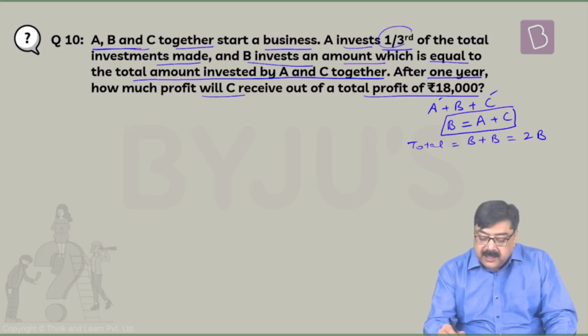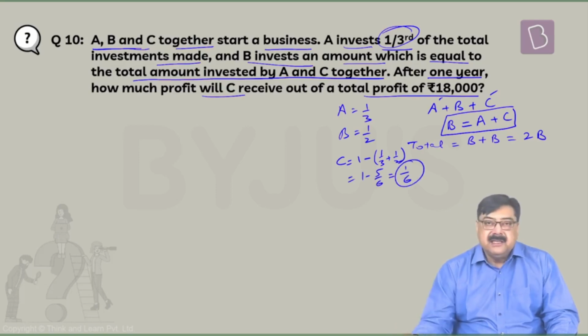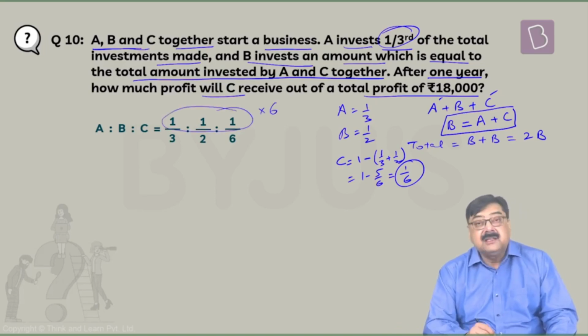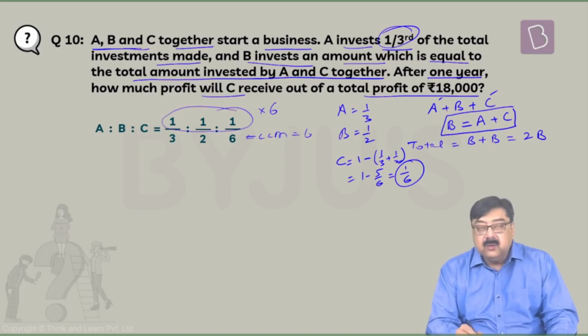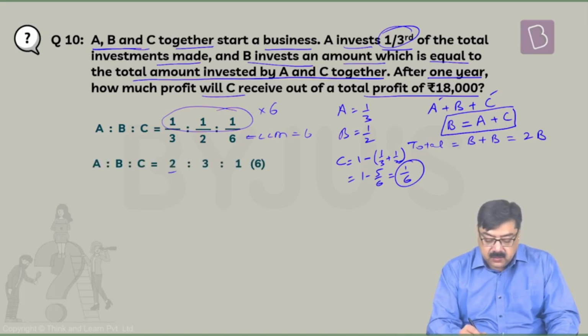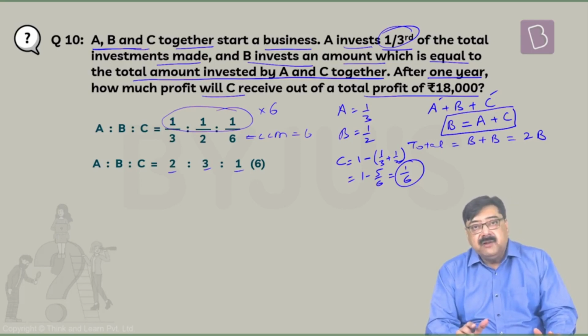Now here A has invested 1/3, B has invested half. So how much will C invest? Well, C's investment is 1 minus 1 by 3 plus 1 by 2. That is 1 minus 5 by 6, which is nothing but 1 by 6. Now we know A is to B is to C is 1 by 3 is to 1 by 2 is to 1 by 6. Now multiply all by 6 because the LCM of 3, 2 and 6 is 6. So you have 3 2s are 6, 2 3s are 6 and 6 1s are 6. 2 is to 3 is to 1 is the ratio in which they should divide their profits.